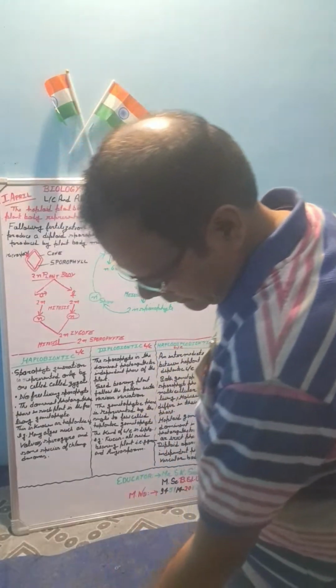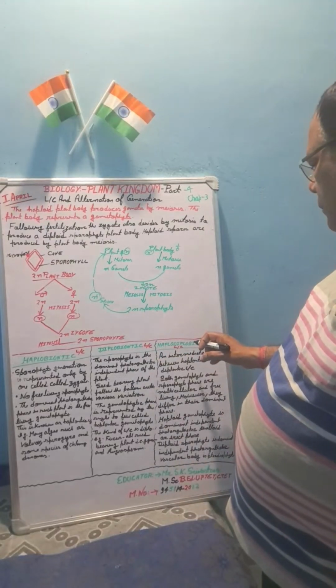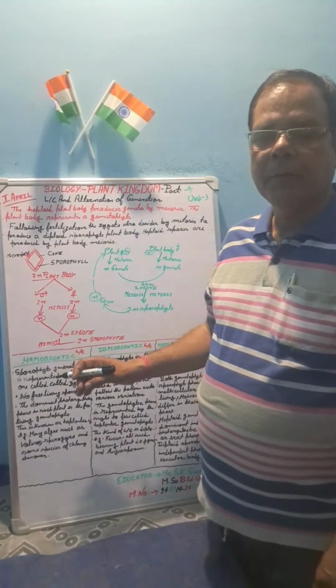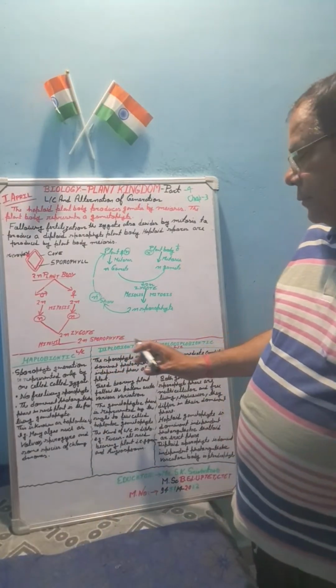What is the meaning of haplobiontic, diplobiontic and haplodiplobiontic? I am going to make a comparison among three types of alternation of generation.